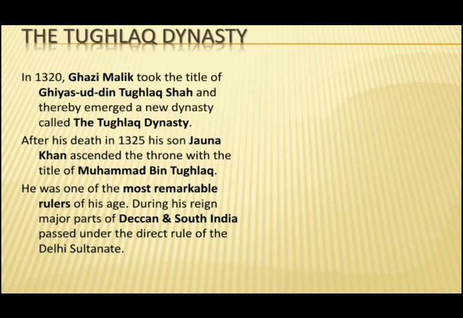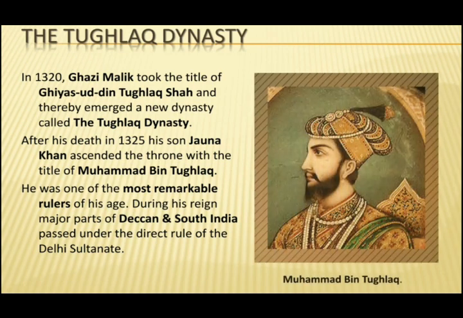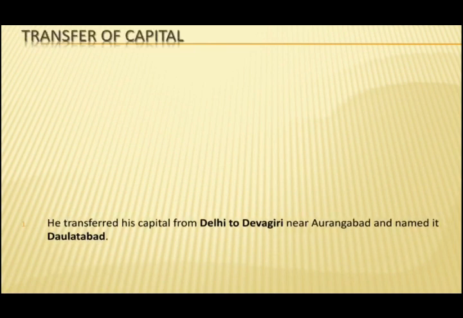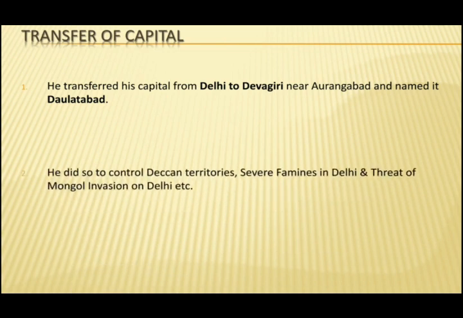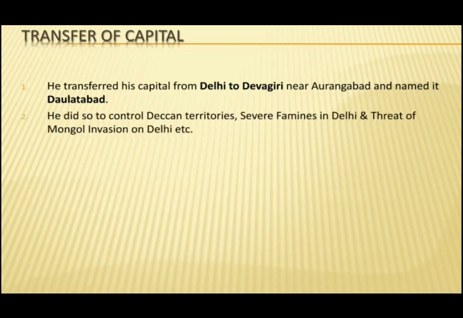Now let us see some of his projects in which he practically failed. The first one is transfer of capital. Muhammad bin Tughlaq transferred his capital from Delhi to Devagiri near Aurangabad and named it Daulatabad. He did so to control Deccan territories, due to severe famines in Delhi and the threat of Mongol invasion on Delhi, etc.